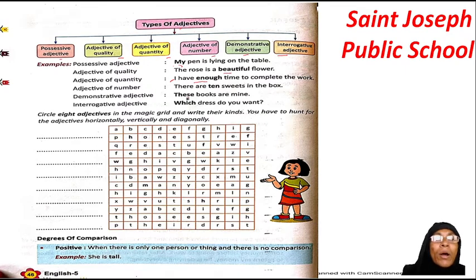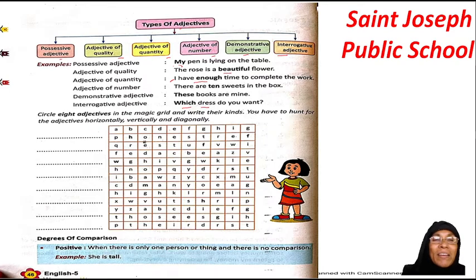So these are your demonstrative adjectives. Then one more, it's your sixth over here, interrogative adjective. Interrogative means when you have a question tag. So your question tag is here: which dress do you want? Your dress is the noun, and which is your interrogative adjective. Sorry children, I'm yawning, just excuse me for it.